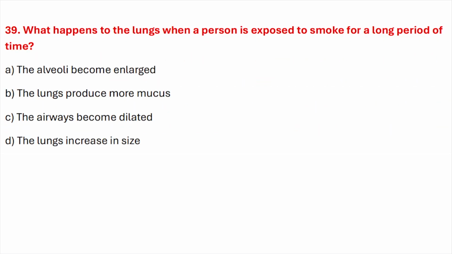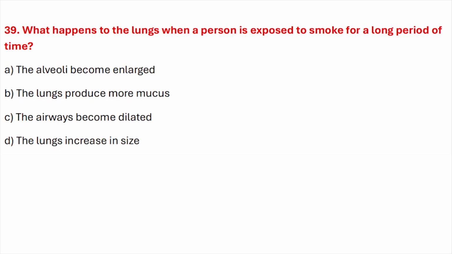Question number thirty-nine. What happens to the lungs when a person is exposed to smoke for a long period of time? Correct answer is option B. The lungs produce more mucus.